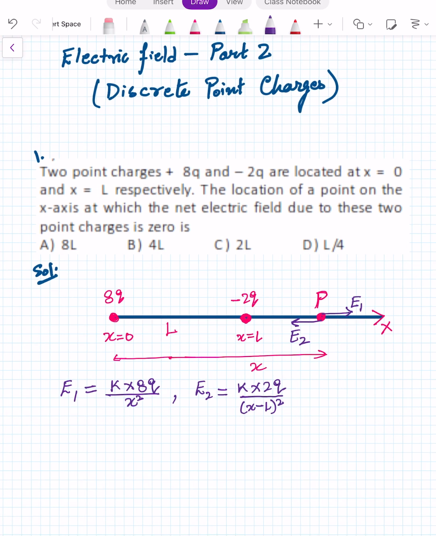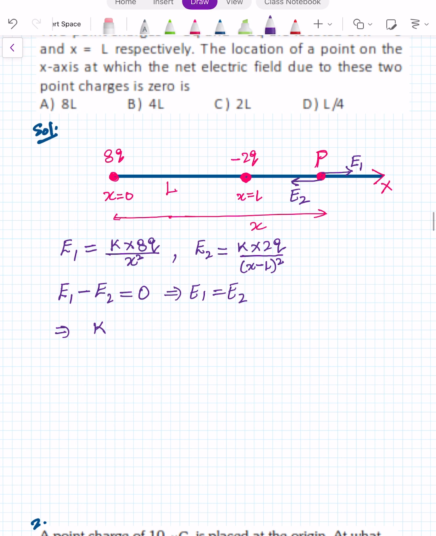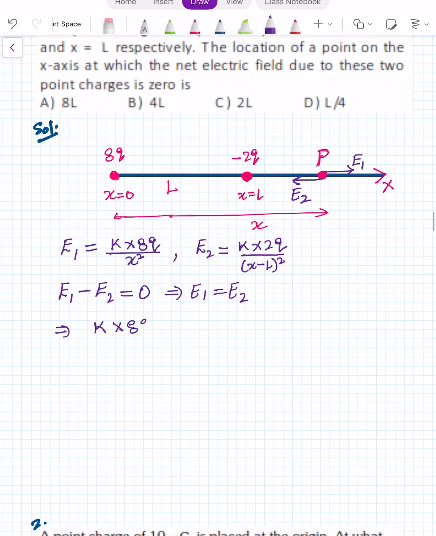Net resultant field at point P is E1 minus E2, which has to be 0. So we can say E1 is equal to E2. After substituting, we'll get k into 8q upon x square equal to k into 2q upon x minus L whole square. K cancels, 2q cancels, 4 left.